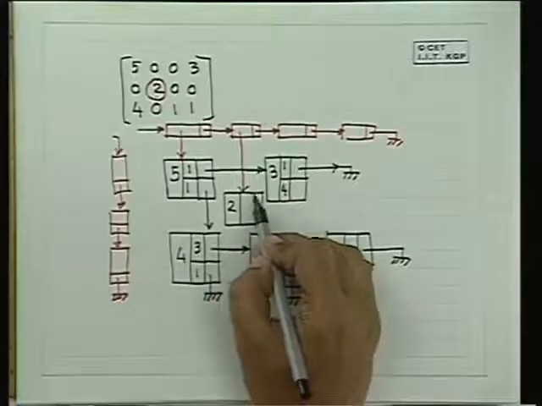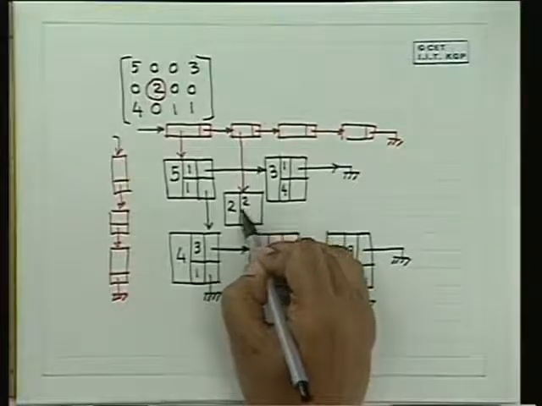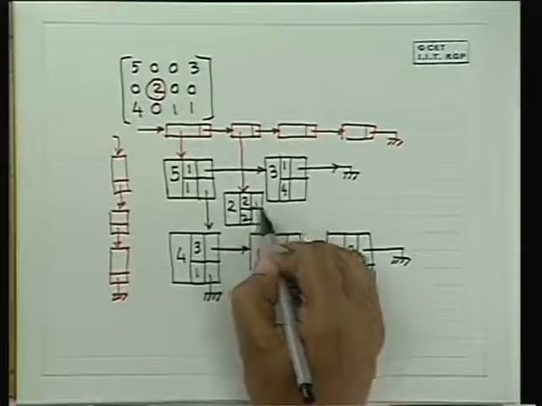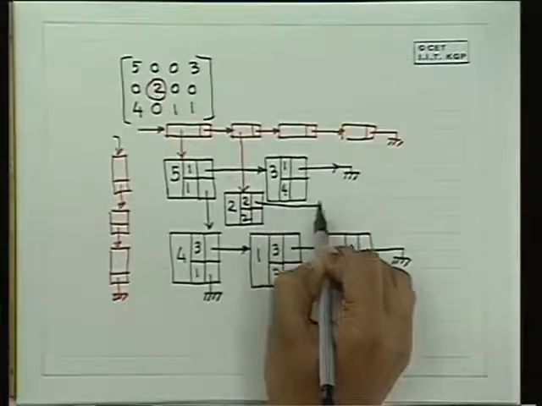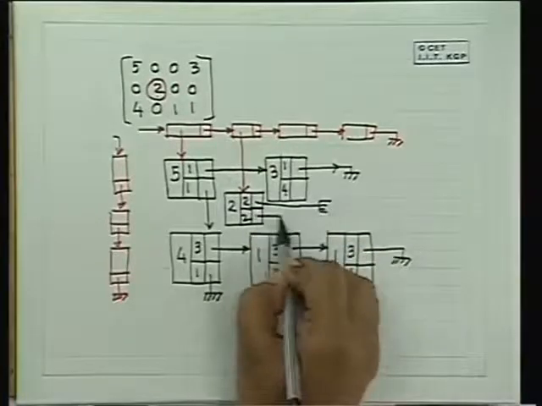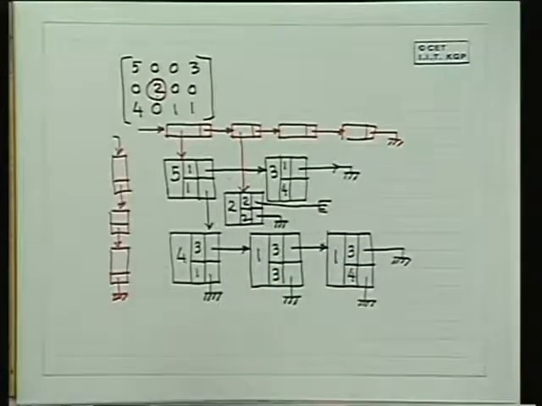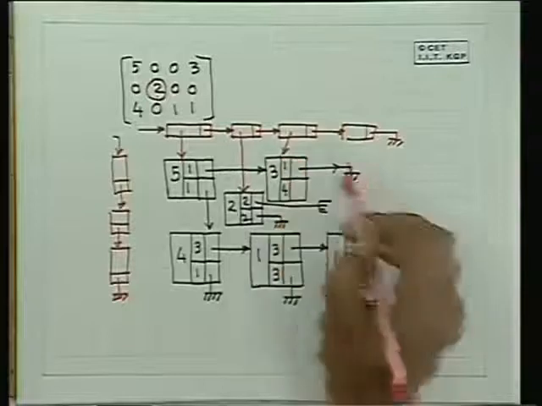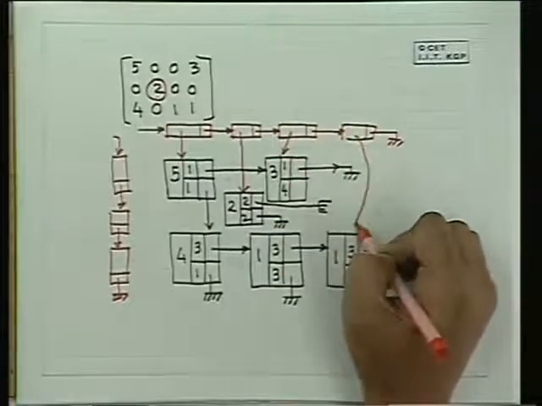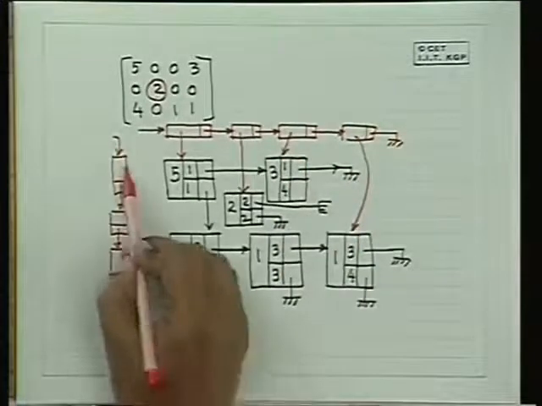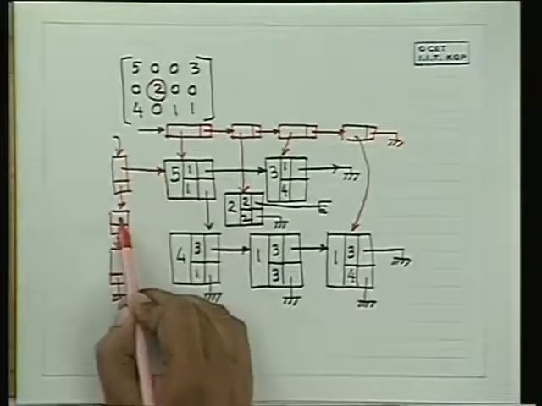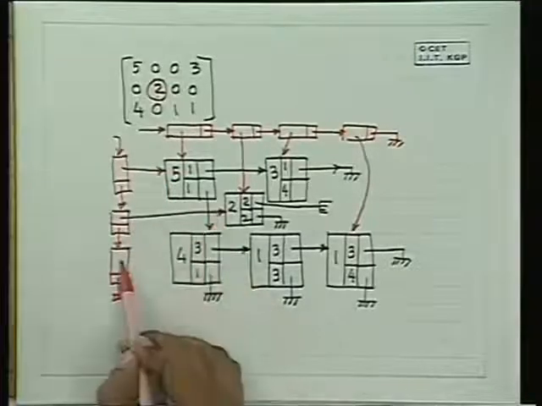Now this can be grounded and this can also be grounded. There is no difficulty. This will point here, this will point here, this will point here, this will point here.